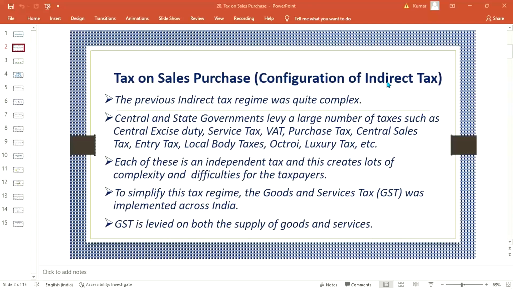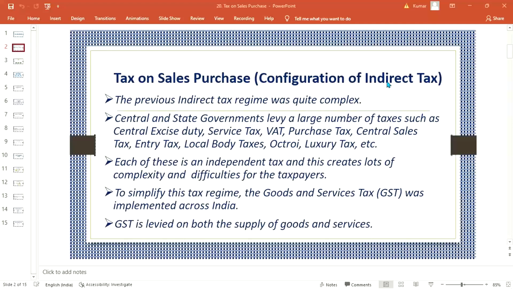Guys, indirect tax could be anything. Here in India it is GST. In some other countries, VAT is there. So what we have to learn here, whether it is GST, VAT or any other indirect tax, is the logic behind the configuration steps. Because if you're going to be part of any MNC project, there is no guarantee that you are going to get GST related configurations. It could be VAT, it could be any other taxes also.